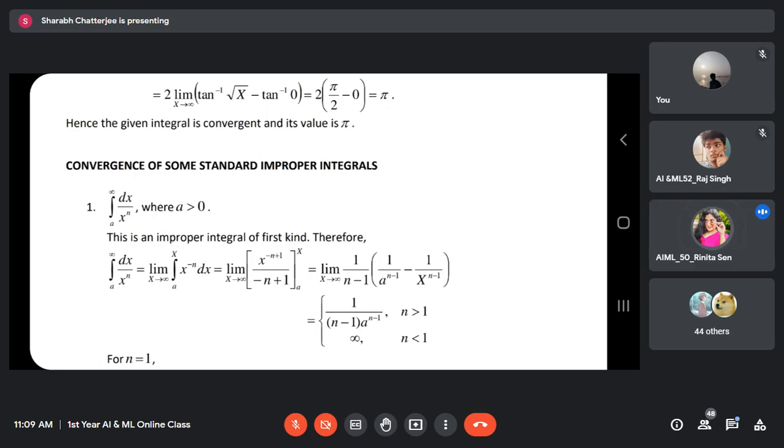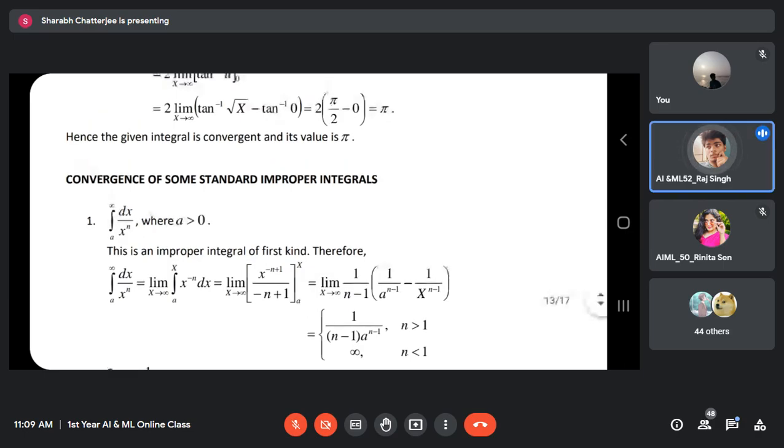Are you getting it? Sir, if we suppose the 1 by n minus 1 was not there, then it would have been something else, and we could proceed. Yes sir, then x to the power 0, infinite to the power 0, is it defined, sir? Anything by 0 is undefined. Not by 0, sir, to the power 0. Infinite to the power 0. Absolutely, that is also one of the forms. There are many indeterminate forms: infinity by infinity form, 0 by 0 form, 0 to the power 0 form.